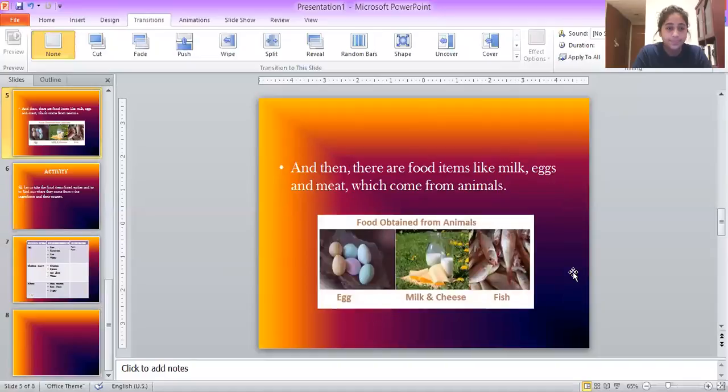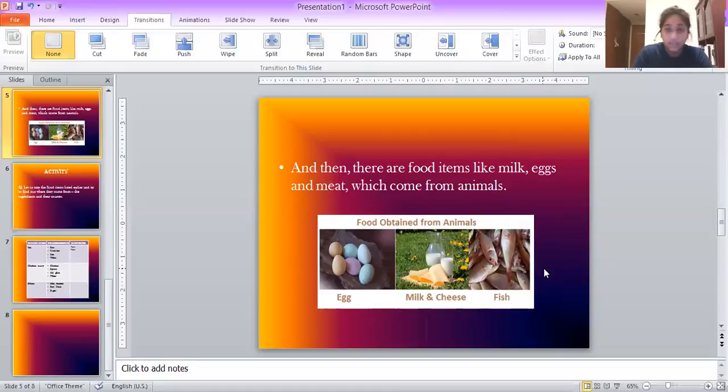Okay. Now we have food items like milk, eggs, and meat. Now these come from animals, right? So we can just see this picture. So we have eggs, we have milk and cheese, and we have fish. Now think about products like butter and cheese. Do they directly come from the animals?